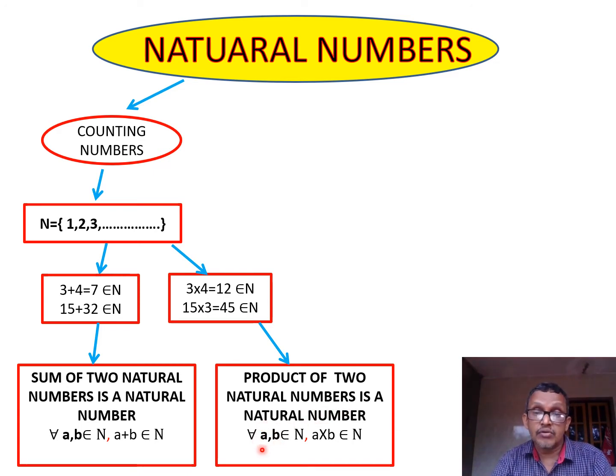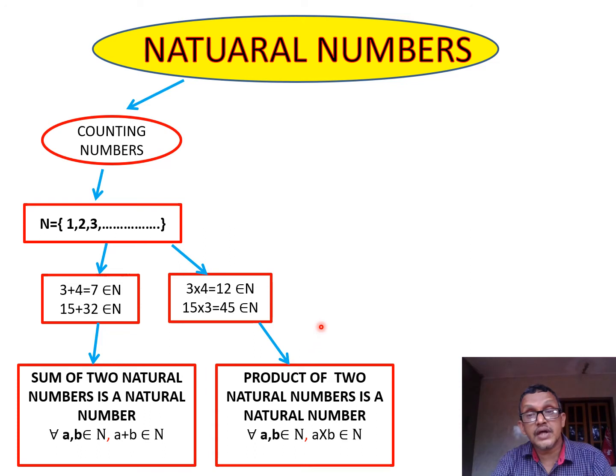Generally we say that for all a, b belongs to N, a into b belongs to N. So for the natural number set, in addition and multiplication, the closure property holds good.